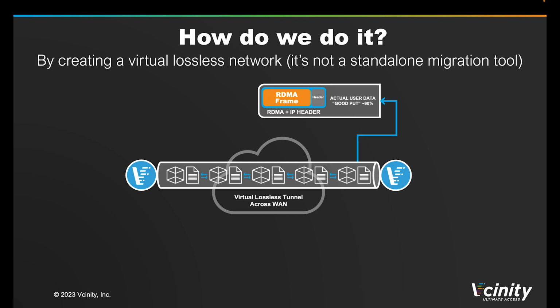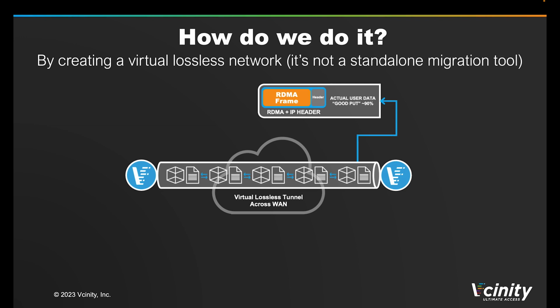Between those two Vcinity nodes, we establish an RDMA, or Remote Direct Memory Access, tunnel, which is encapsulated in IP, meaning it will work across any Layer 1, Layer 2, or Layer 3 network. I mentioned earlier that we've stretched high-performance local networking to WAN scale, so in addition to the RDMA tunnel protocol, we also leverage buffer credits for traffic control to ensure efficient use of the network that's presented to us. We're also very selective with retransmits, so if some packets do get dropped along the way, we're able to retransmit at the packet level instead of having to drop everything in flight and issue a massive retransmit.